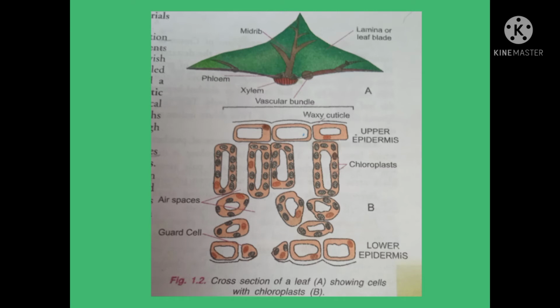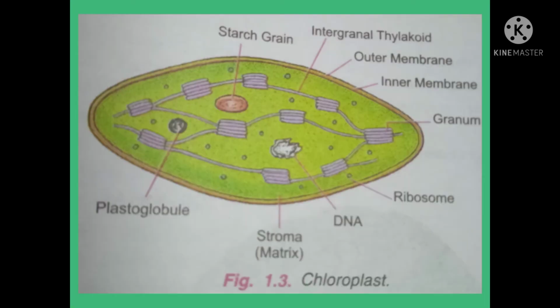On your screen you can easily see a dot-like structure which is green in color. This is a chloroplast. A chloroplast has a double membrane envelope and a colloid matrix, also known as stroma. A number of membrane covered flattened sacs are called thylakoids. Thylakoids are small and stacked at places to form grana. Chloroplasts can be observed only under an electron microscope. On the screen you can see the structure of a chloroplast.